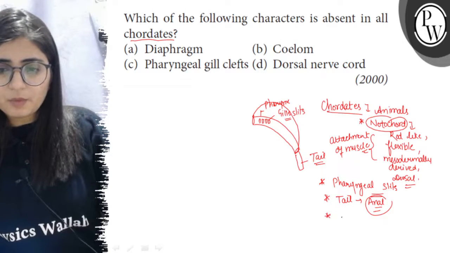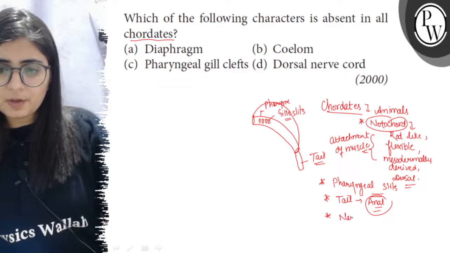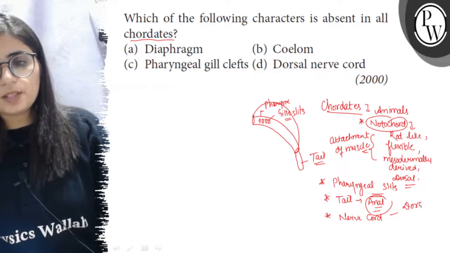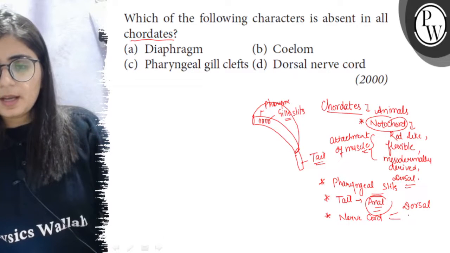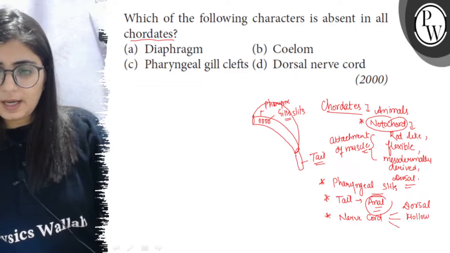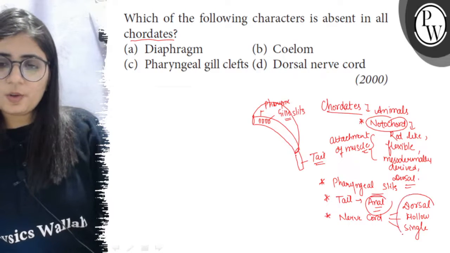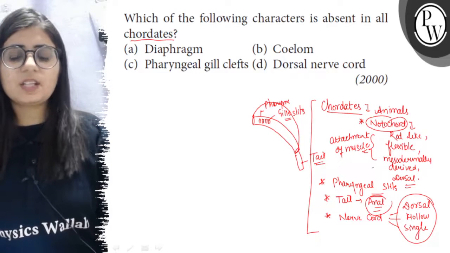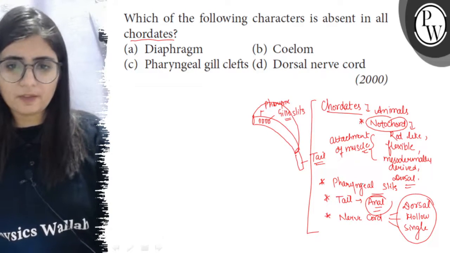Now one more feature is the nerve cord or the nervous system, and this nerve cord is present on the dorsal side of body, and it is hollow inside, it is filled with the fluid, and this is single. So presence of a single hollow and dorsal nerve cord is also a feature of all chordates. So all chordates have these features at any stage of their life.